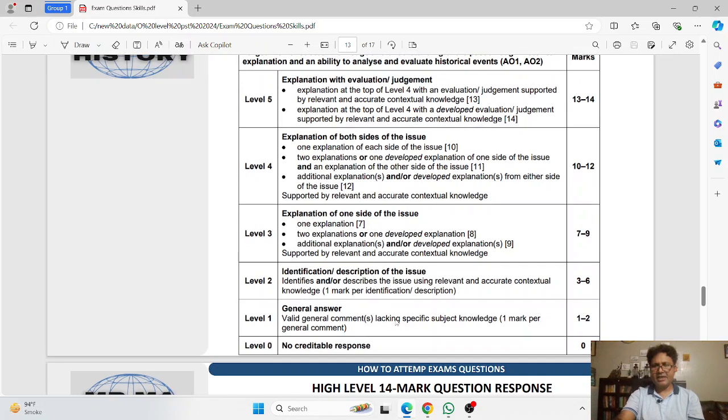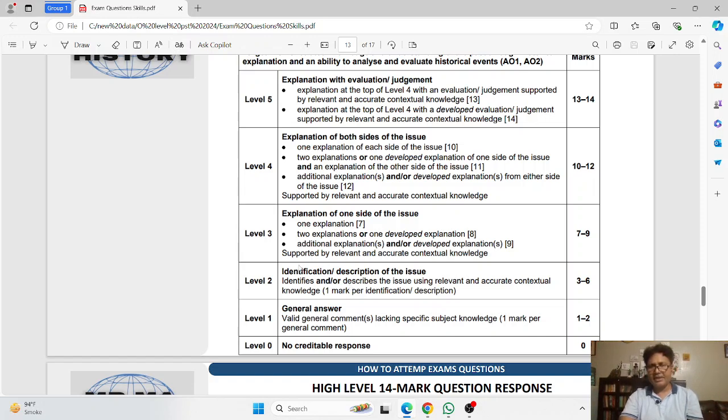In that case, the candidate can be eligible for marks between 1 and 2. But from level 2, the candidate starts describing the issue, and also uses relevant and accurate contextual knowledge, but it's mere description. It's not very developed or anything. So if the candidate does this, he is eligible for marks between 3 and 6.